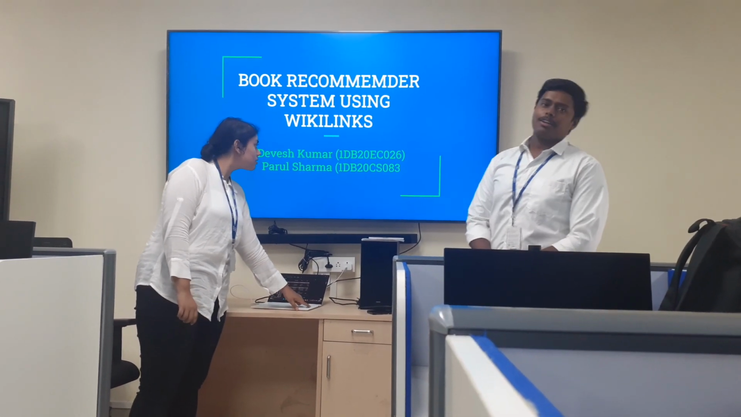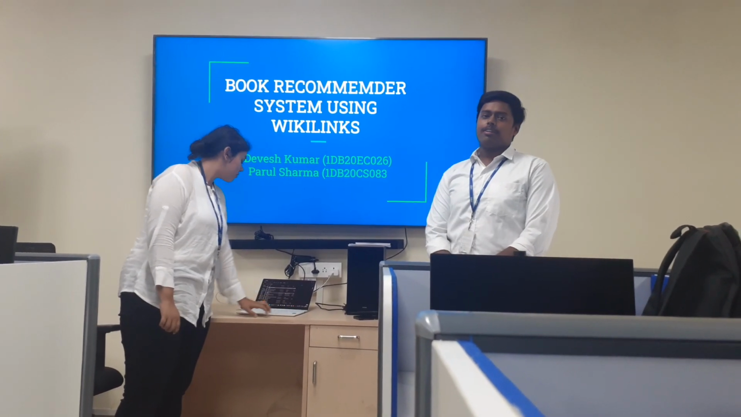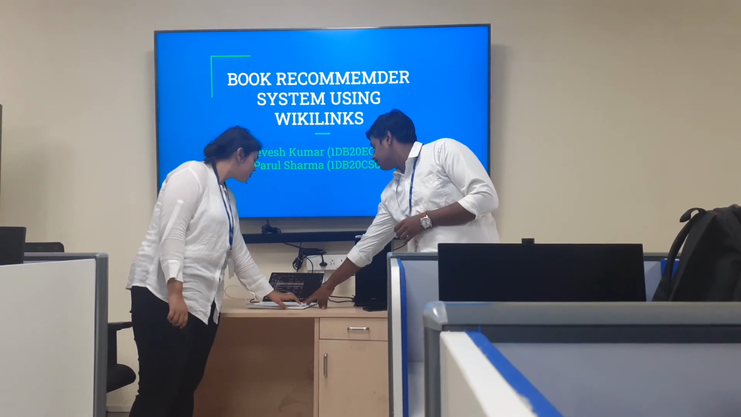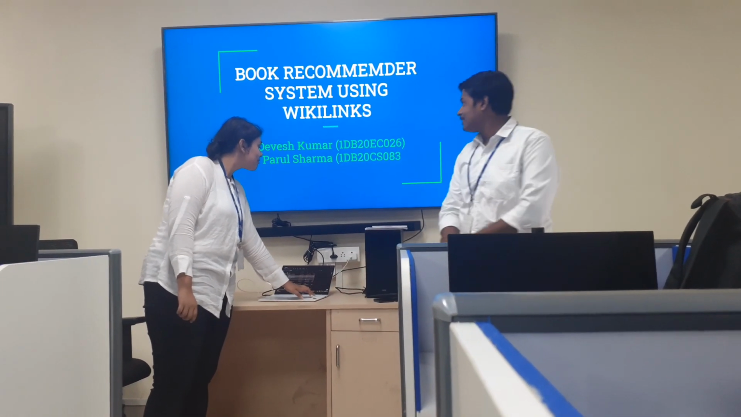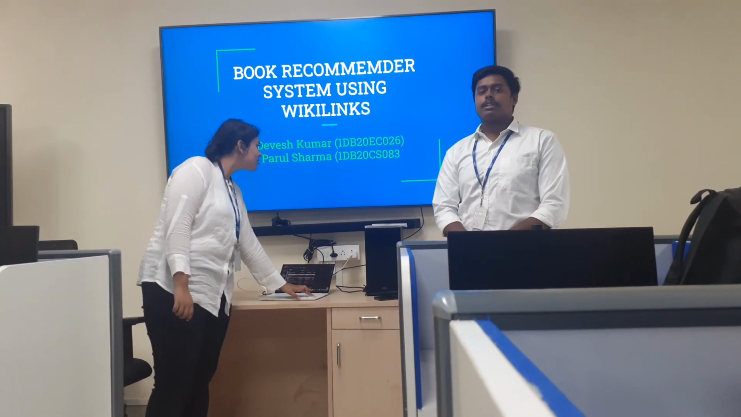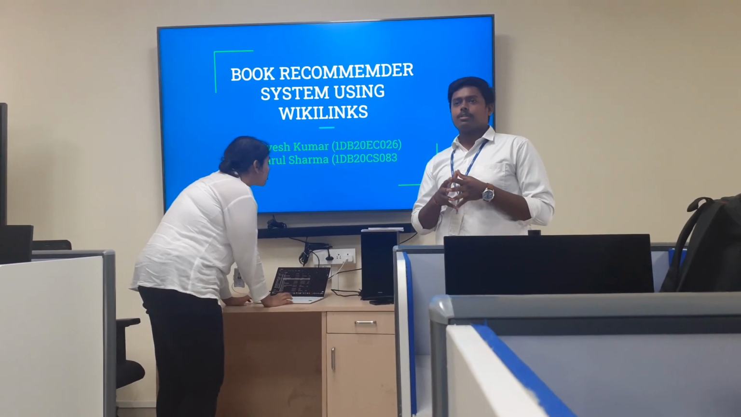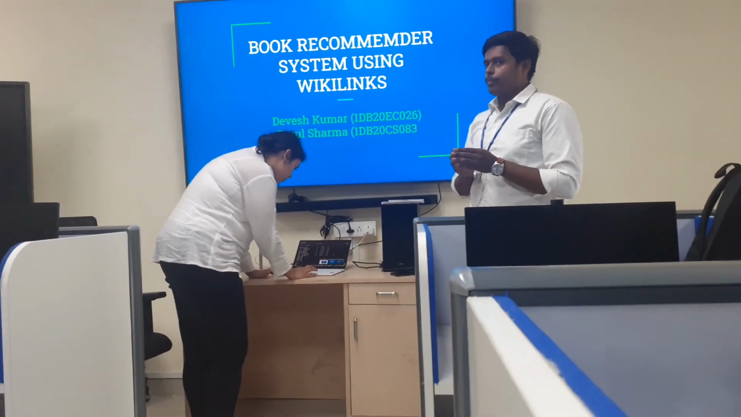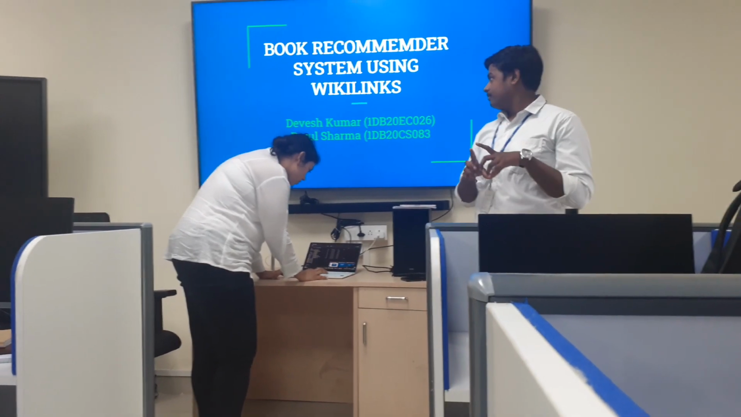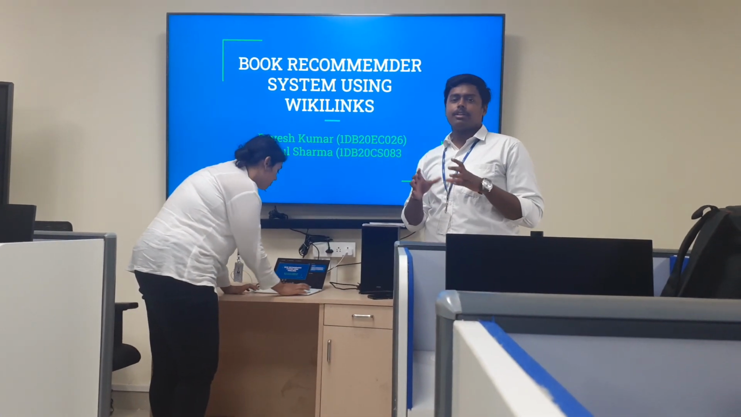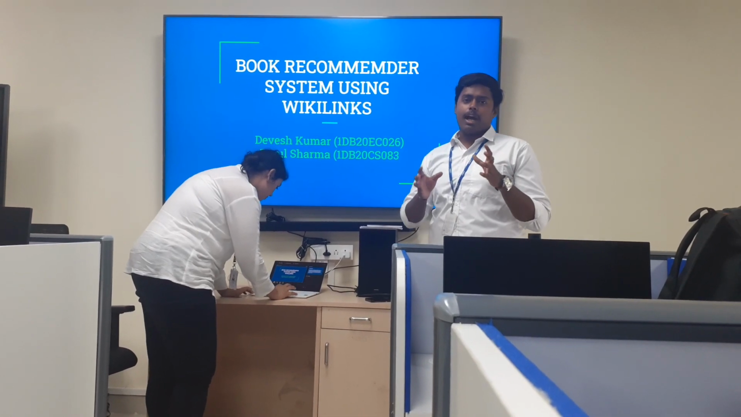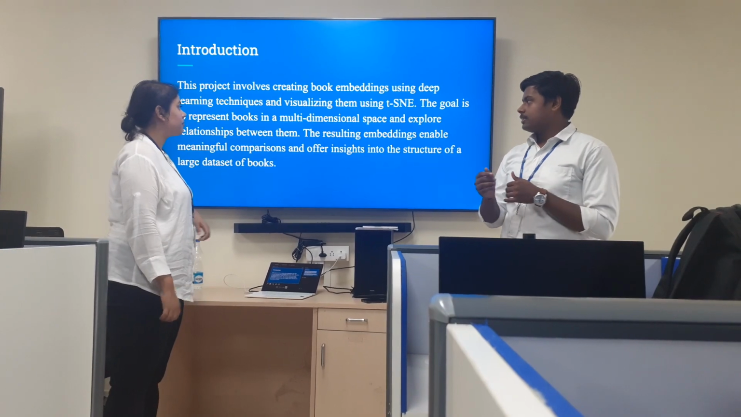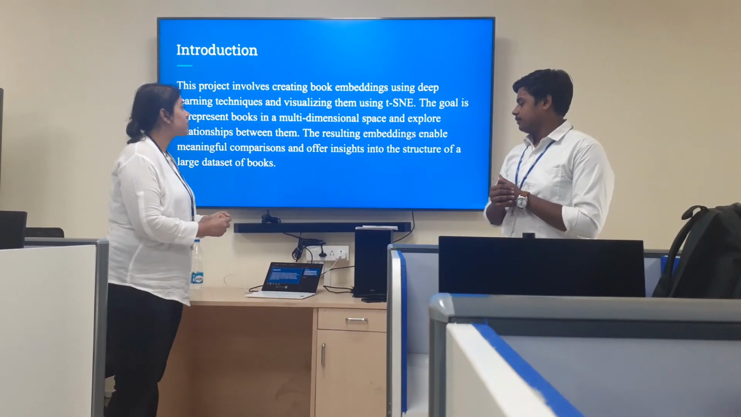So basically we all read books, and we will be very happy when someone recommends a book of the same type which we like. So our project contains a book recommendation system based on the Wikipedia links which people provide after reading the books. So basically we give an index for every book and every link, and we recommend books, and the resulting embedding enables a meaningful comparison for the recommendation.